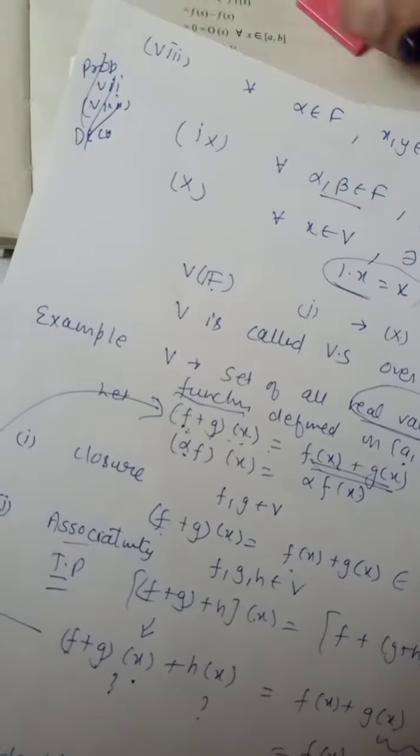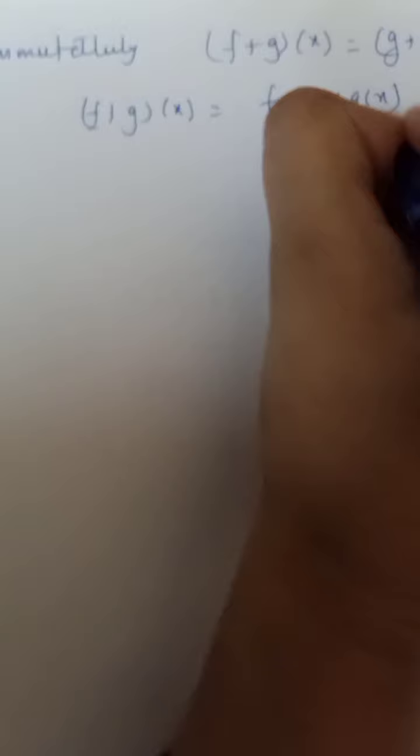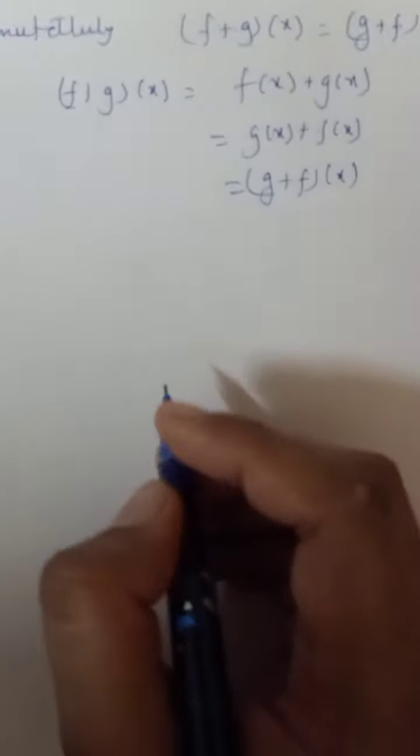Alright, so let us see the next property. What is the next property? The next property is commutativity. What is commutativity? If we add f plus g, or we add g plus f, they should be the same. So what is (f plus g)(x) by definition? It is f(x) plus g(x). We can write it as g(x) plus f(x) also, one and the same thing. So commutativity is also okay.